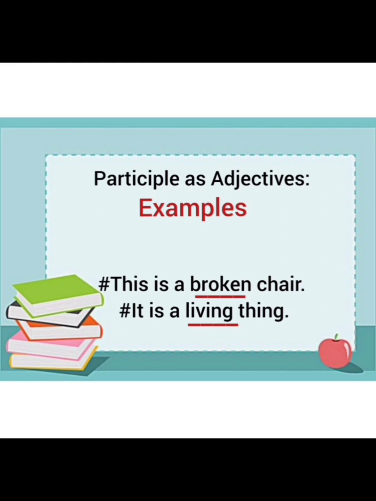You will be able to analyze that broken here is a past participle that is used to modify the noun chair. Another example: it is a living thing. Now, if you remove the word living from here, the sentence will be it is a thing, and it's correct. If you have used living, it is a living thing. Living is a present participle and it is used as an adjective to modify the noun thing.